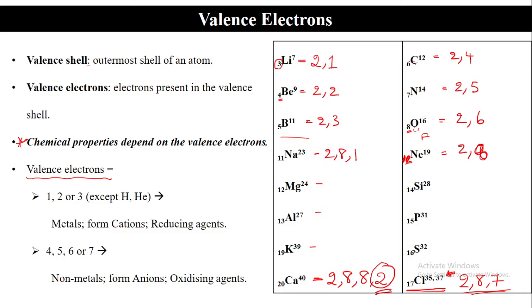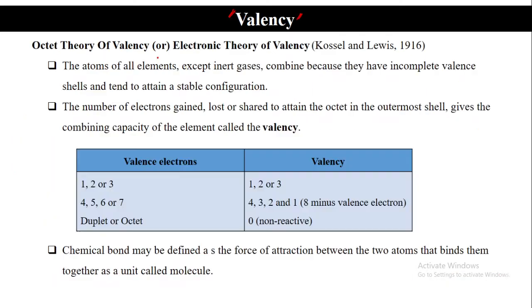Inert gases. Inert elements, noble gases, group number 18: helium, neon, argon, krypton, xenon, all these fellows. So these are inert gases. The atoms of all elements except the inert gases will combine. That means they will do some reactions. Why? Because they have incomplete valence shells.